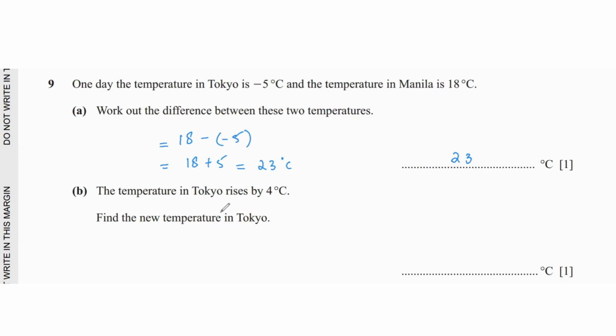Then it says the temperature in Tokyo rises by 4 degrees Celsius. Find the new temperature in Tokyo, which means we're adding positive 4 to negative 5, and that equals negative 1. So the new temperature in Tokyo is negative 1 degree Celsius.